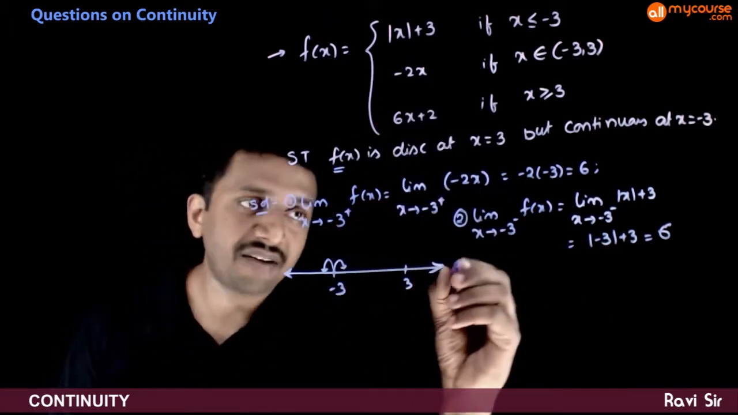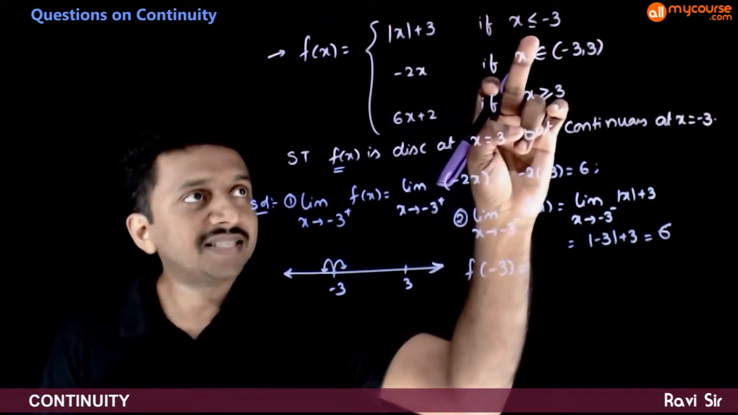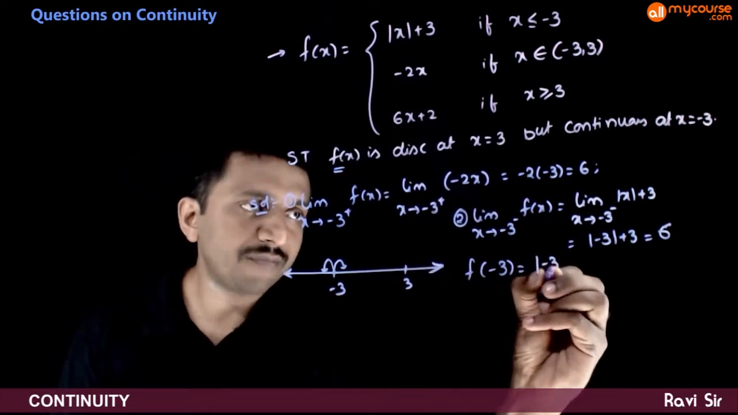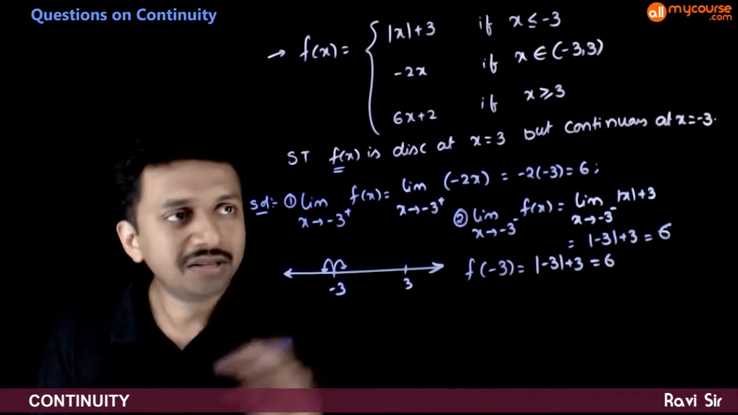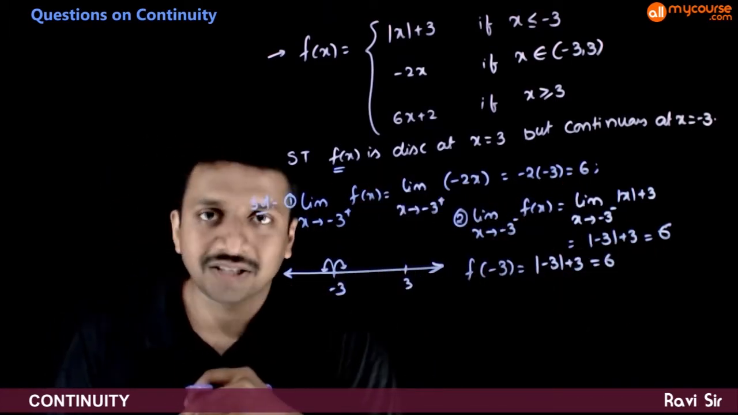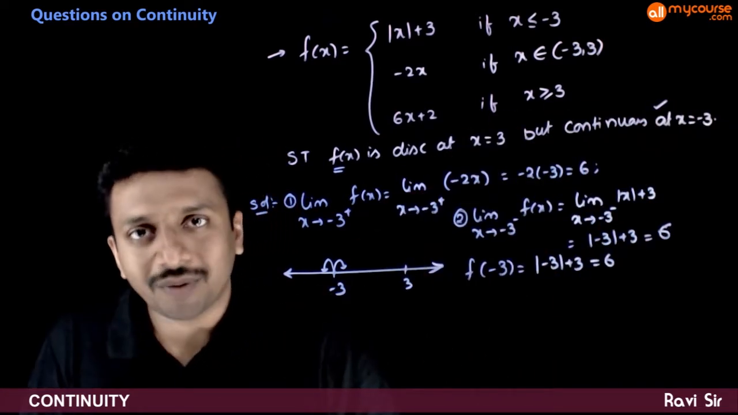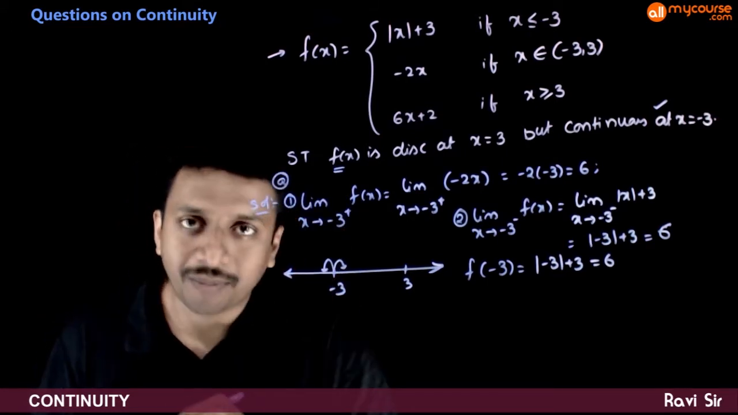And what is the exact functional value? F of minus 3. At exactly minus 3 also this function works. So mod of minus 3 plus 3, which is also equal to 6. So the right limit is the same as the left limit is the same as the functional value. Hence the function is continuous at x is equal to minus 3. So this is one of the parts.